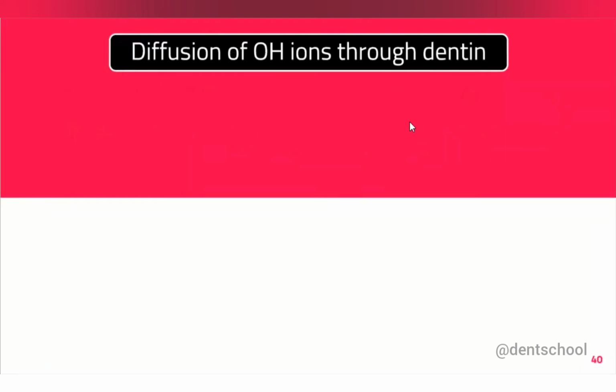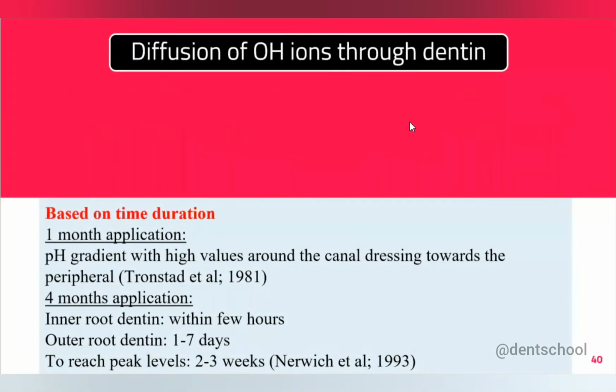What are the factors that affect the diffusion of hydroxyl ion? The first is the time duration. If you use calcium hydroxide for 1 month, there was a pH gradient going from inside the canal to the outside of the root, that is, near the cementum. And if you use calcium hydroxide for 4 months, the hydroxyl ion takes a few hours to diffuse into the inner root dentine, if you imagine the canal, and then it takes 7 days to reach the outer root dentine. According to this study, Novick et al, I'm telling, to reach peak levels of calcium hydroxide, it takes 2 to 3 weeks.